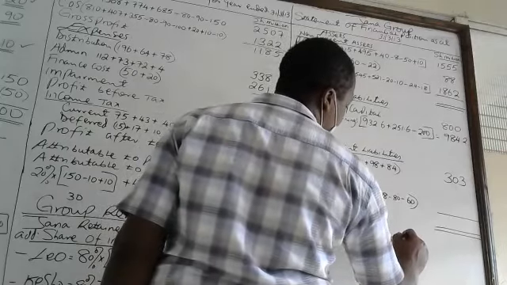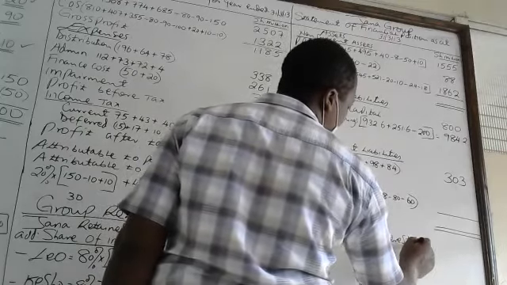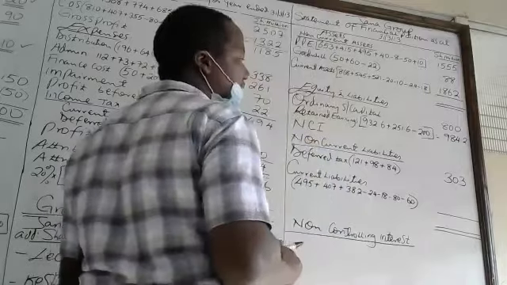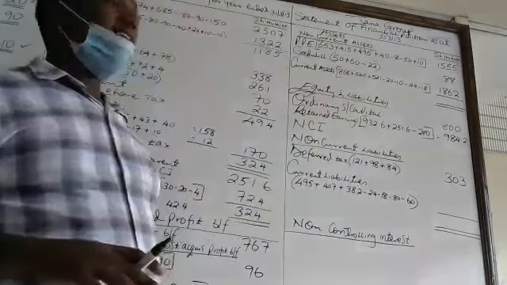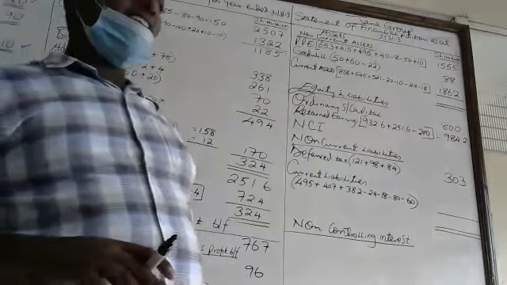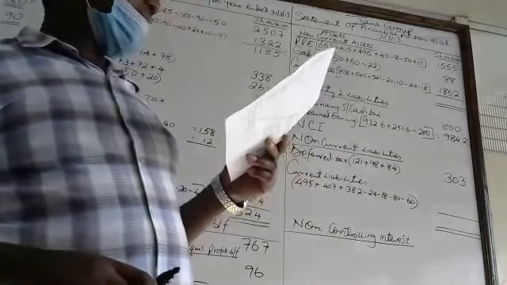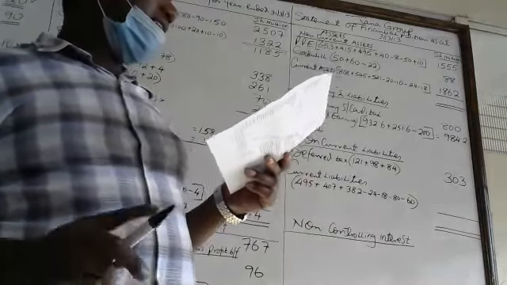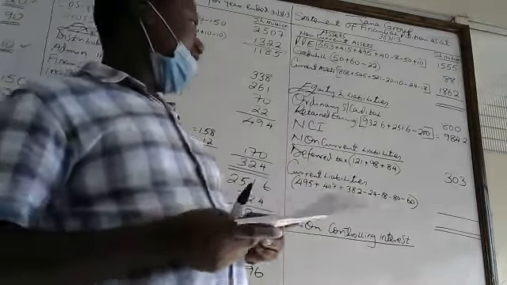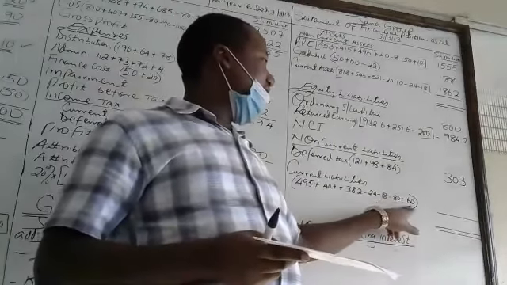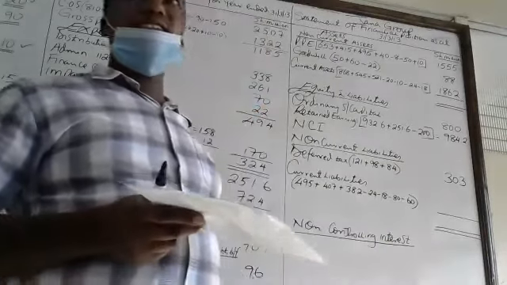And we have NCI in what? We have 60 and 80. These are dividends payable. The intergroup dividends.